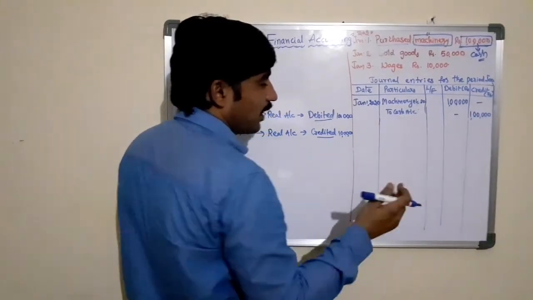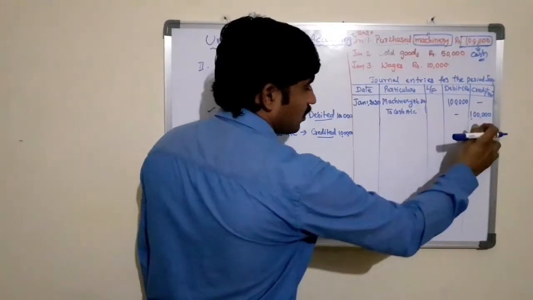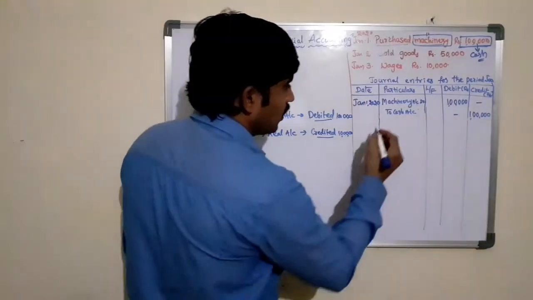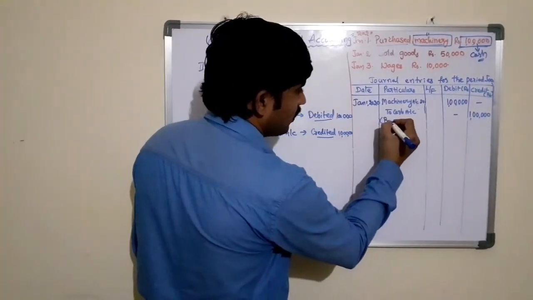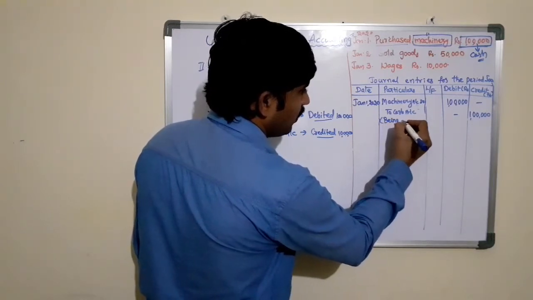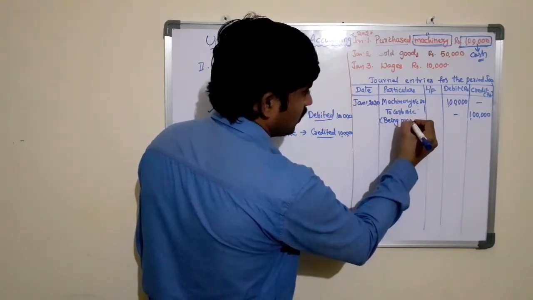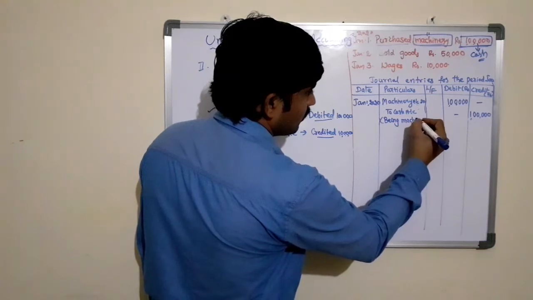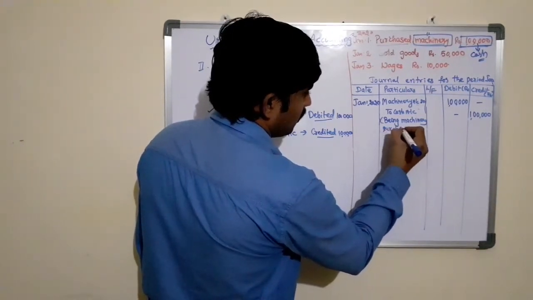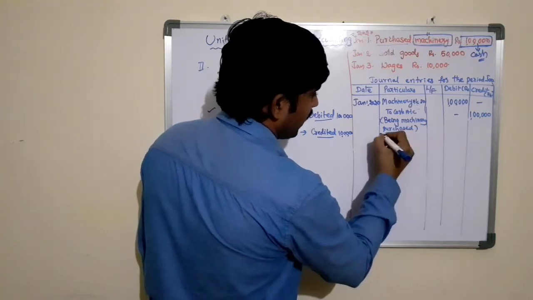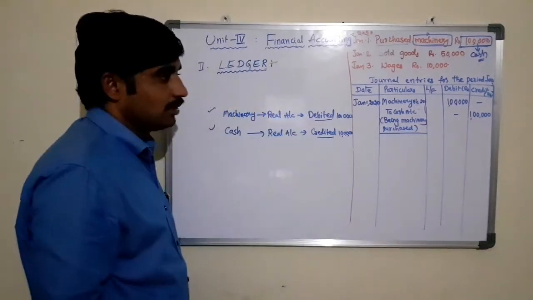Immediately after passing the entry, we need to write the narration, 'Being machinery purchased'. It is mandatory to write the narration.